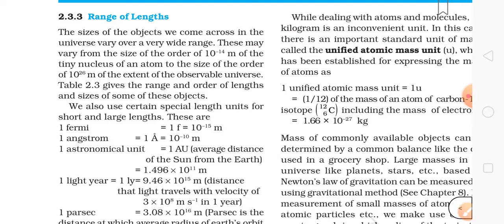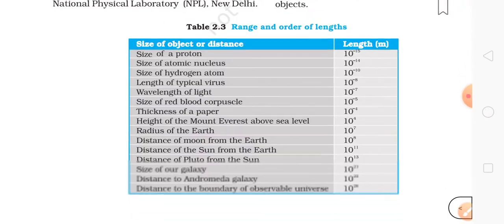The sizes of the objects we come across in the universe vary over a very wide range. These may vary from the size of the order of 10 to the power minus 14 meter of the tiny nucleus of an atom to the size of the order of 10 to the power 26 meters of the extent of the observable universe. So table 2.3 gives the range of the order of lengths and sizes of some of these objects.